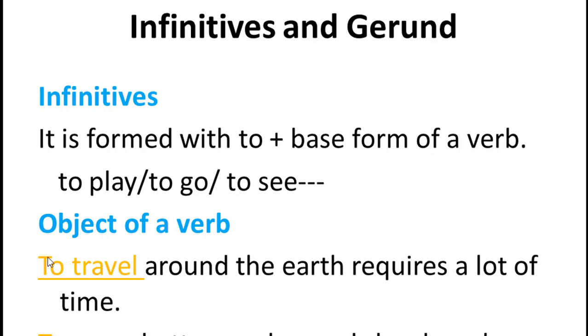To travel. This "to travel" is called an infinitive, no? Yes, "to travel" is an infinitive, but it is functioned as an object of a verb.